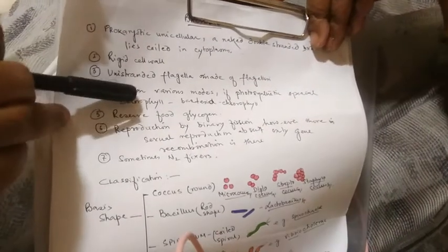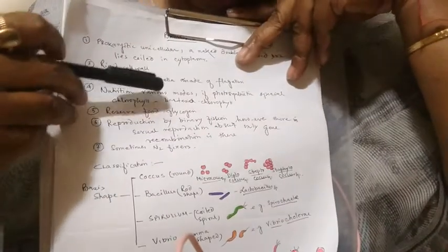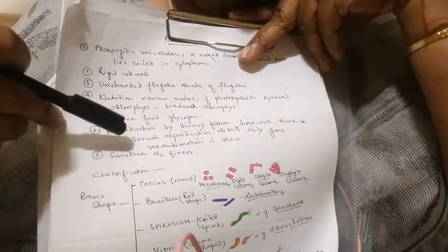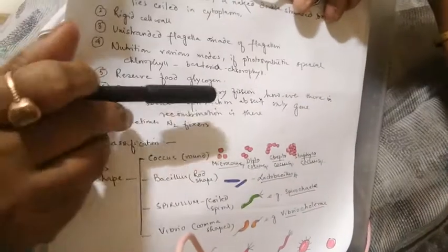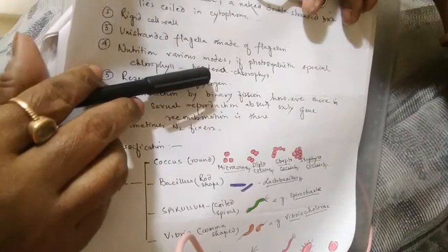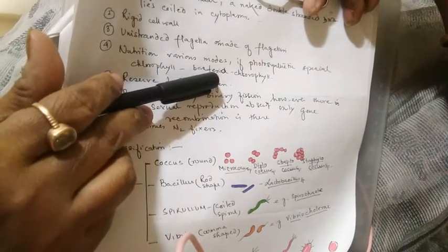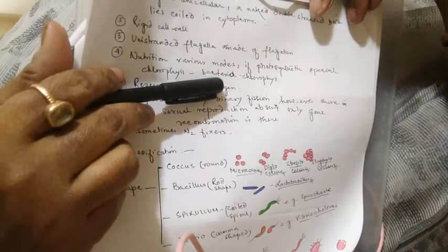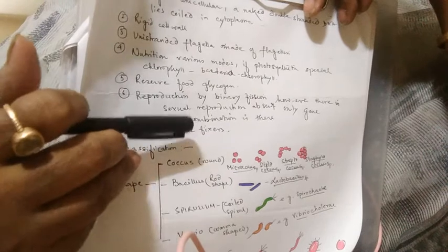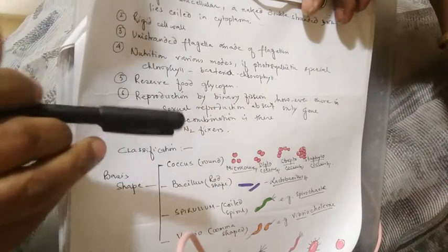Nutrition, they are autotrophs or heterotrophs. The reserve food is generally glycogen, and reproduction is asexual by binary fission. Sexual reproduction, in the true sense, is not reproduction, it is only the recombination of the genetic material. It is done by transformation, conjugation, transduction and so on, and many of them are nitrogen fixers. So these are the generalized characters of the bacteria.